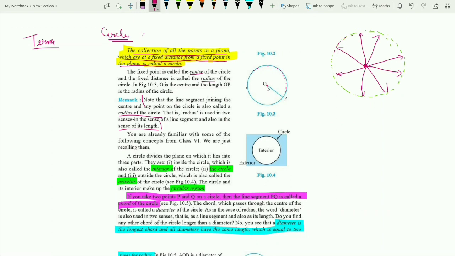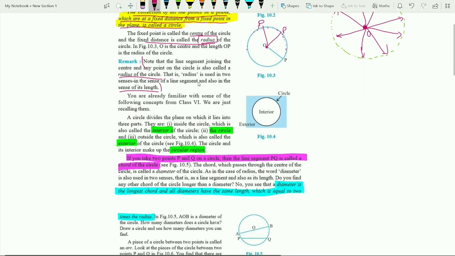Let's say this is O, so O is the center and the fixed distance is the radius. Consider OP, where P can be anywhere. This fixed distance is known as the radius of the circle.